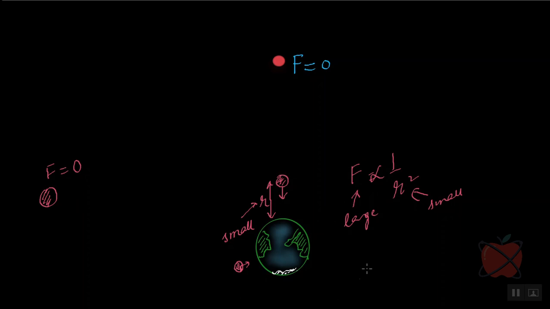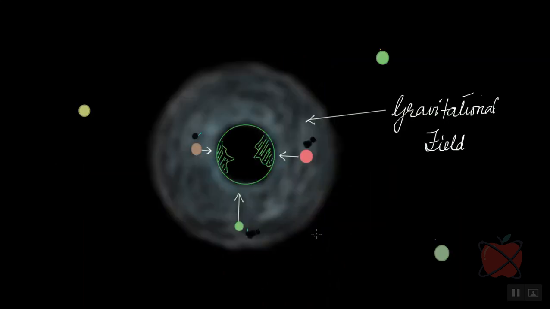So from here, we understand that there is a region surrounding the Earth within which, if the body is inside that region, then the body will be able to fall back onto the Earth. So in this diagram, you can see there is a region surrounding the Earth, and I have a number of bodies here. Now these bodies, this one and this one, they are within the region. That means they are situated inside of this region.